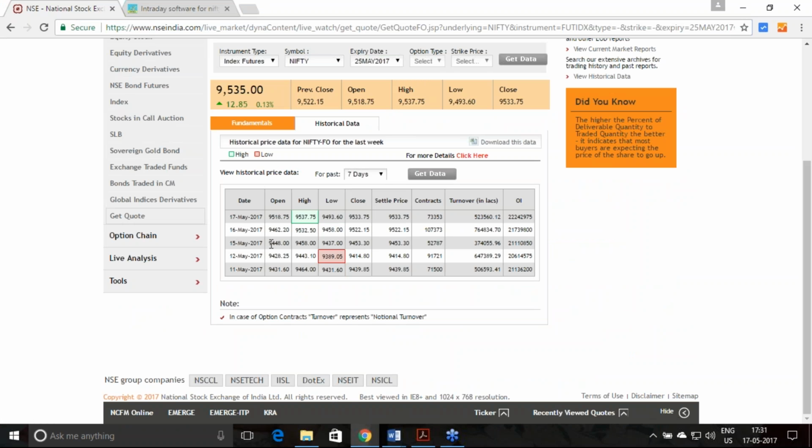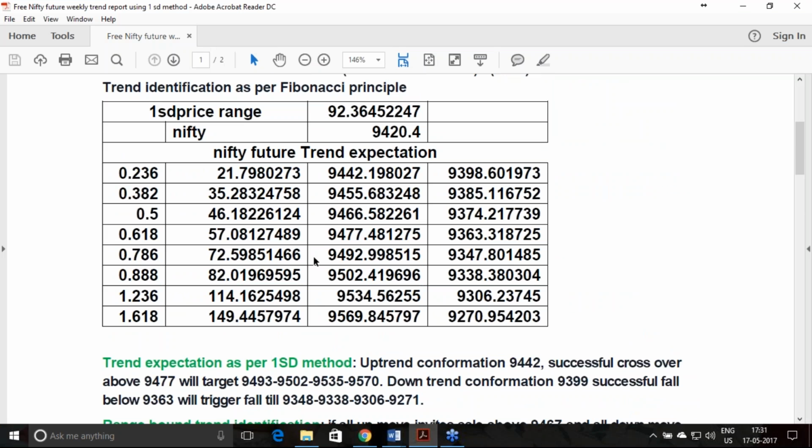On the 15th, you opened at 9448. This was the high, 58, 37, and just at the 9453 level you closed. So definitely you got a chance at the 9442 to 9455, 56 level to get an entry in Nifty. You cannot say it just opened up and you didn't get an entry. You got a chance to enter very well.